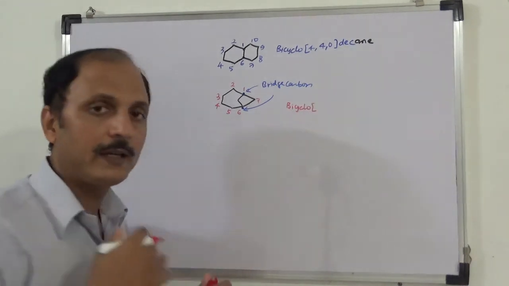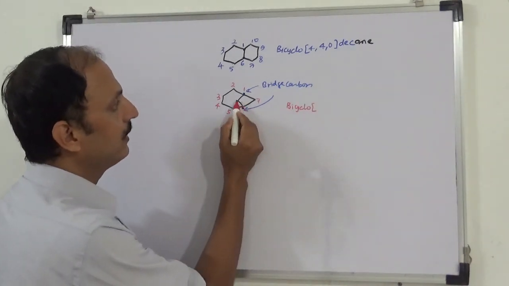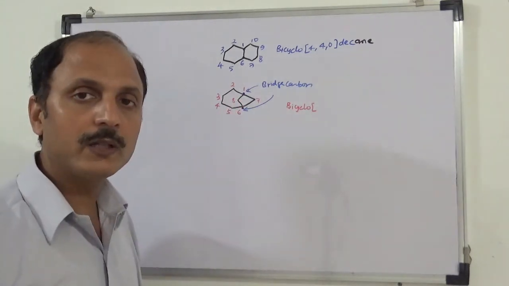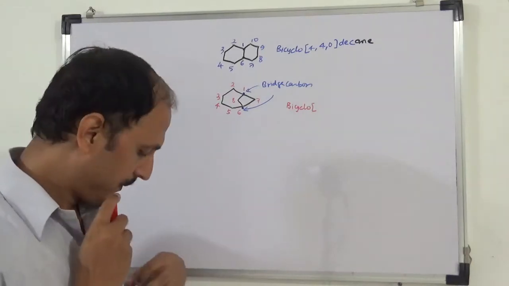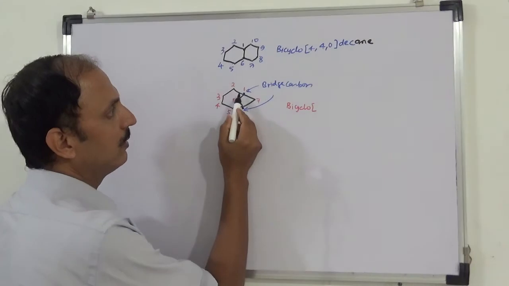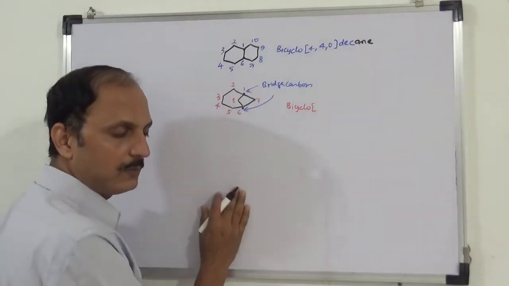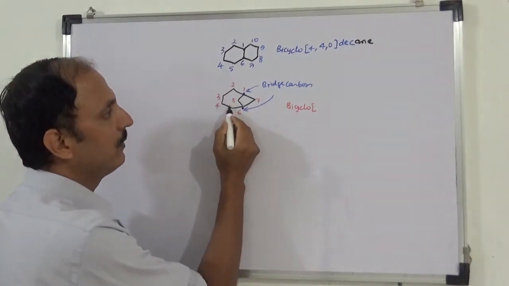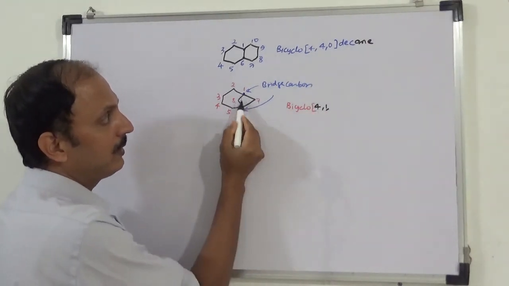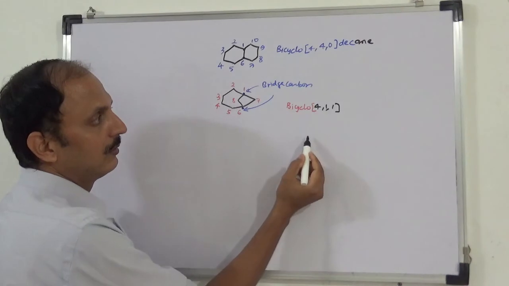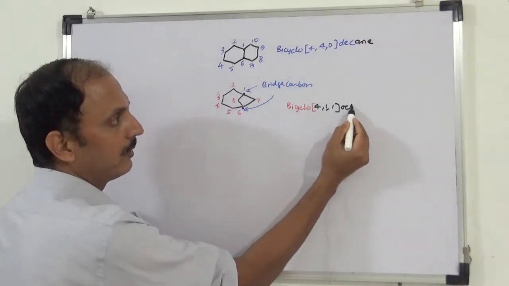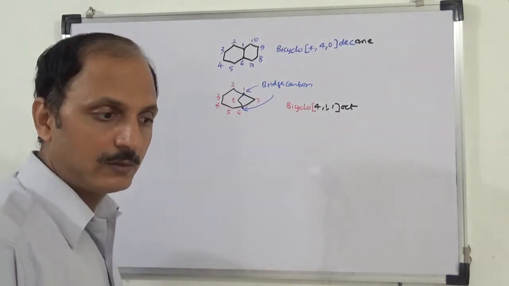Then first we write again 7, then 8 here, because between bridge carbon also we have a carbon, so there also we have to give the numbering at last. So here bicyclo, it can be the side which contains more number of carbons, so 1, 2, 3, 4, so 4, then second side 1, then between the bridge carbon 1, so total number of carbon is 8, so oct, and between carbon carbon single bond is ane.